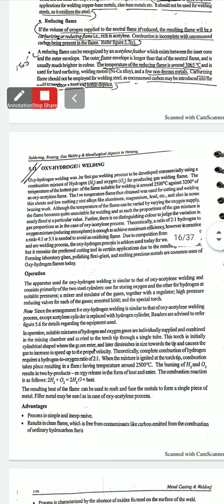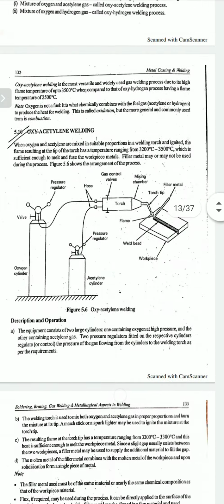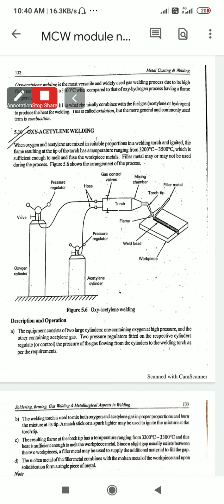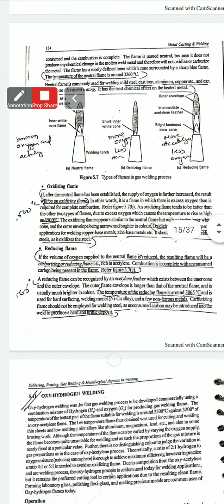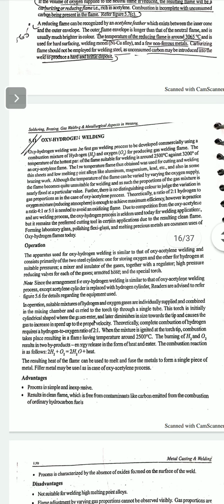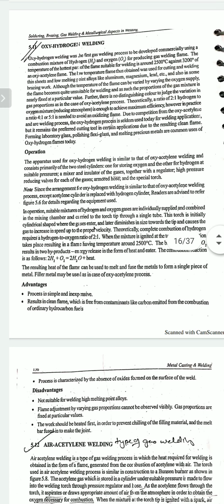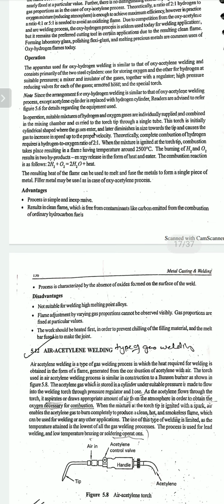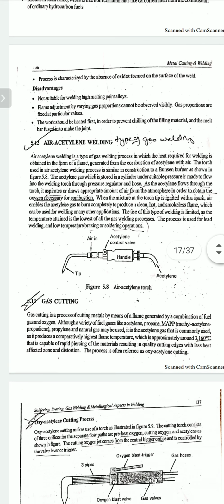Now, next is the oxygen hydrogen welding procedure. The same procedure and the same apparatus are used that we have just discussed for oxygen acetylene gas. Instead of the acetylene gas cylinder, the hydrogen cylinder is used over there. The remaining things are the same, and the same procedure and operations are done, but the oxygen hydrogen welding procedure is most probably used for cutting metals. Now, let us see the air acetylene welding procedure.